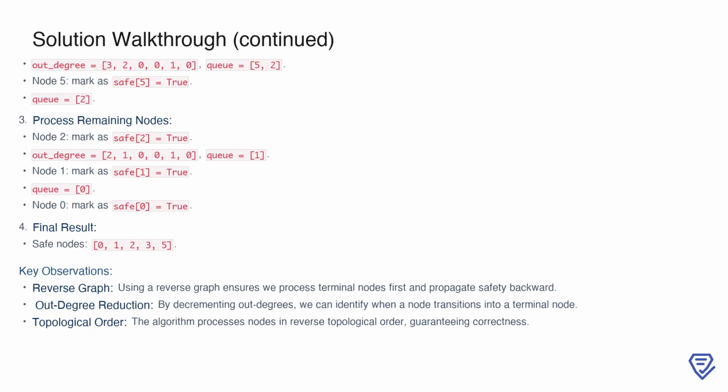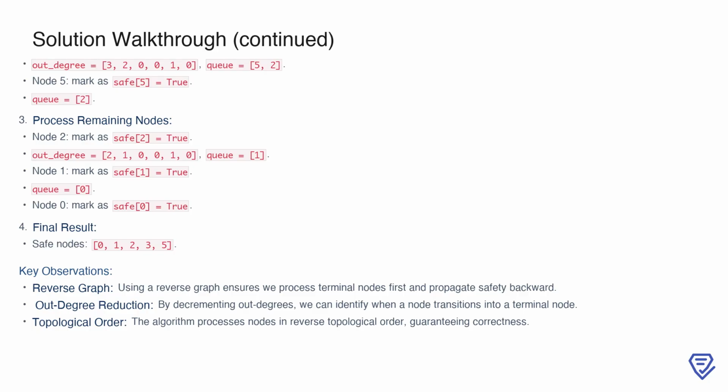To reinforce this process, consider the second example graph with 6 nodes. Here, we initialize the out degrees, reverse graph, and queue with terminal nodes, which are nodes 3 and 5. Processing begins with node 3, marking it as safe and reducing the out degrees of its parent nodes. Node 5 is then processed similarly.